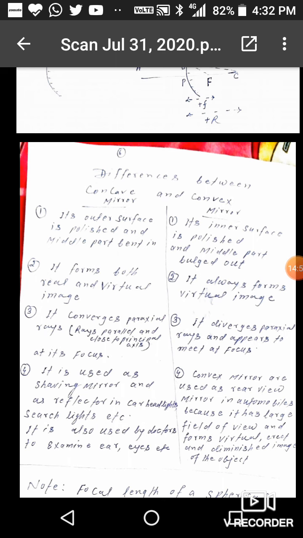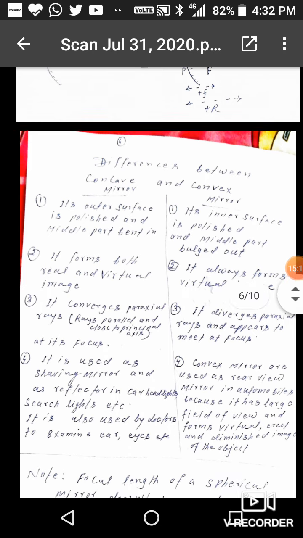Third, concave mirror converges paraxial rays at its focus, and convex mirror diverges paraxial rays and appears to meet at focus.